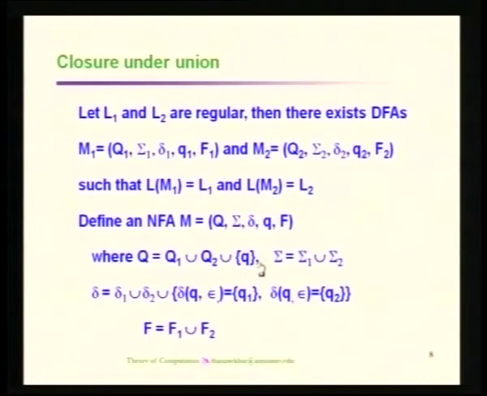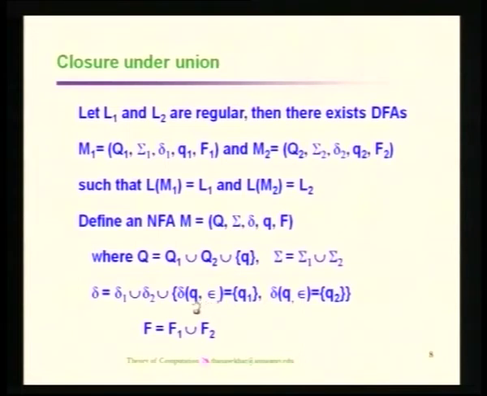So, if you want to recognize a string by the first automata, you make a transition from q to q1 without consuming any input symbol. So, that is very important. If you are consuming some symbol just for making a move from q to q1, then the language is going to be a different one. But we wanted to have only a union language.